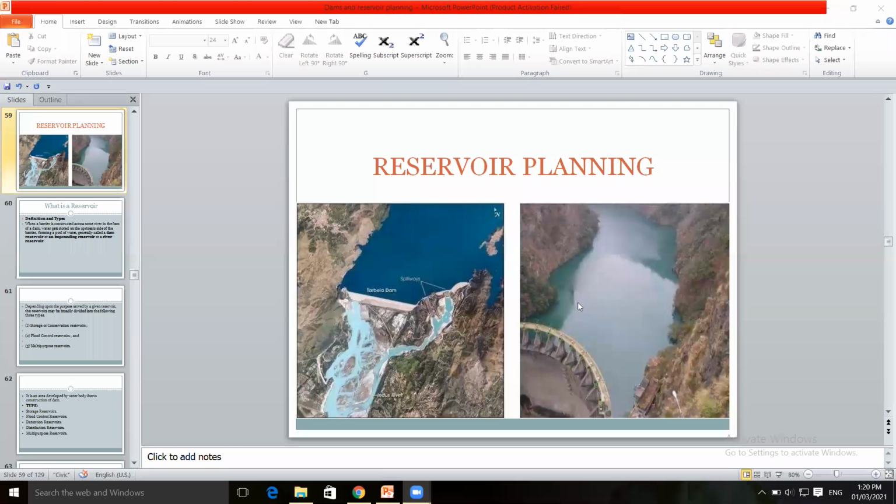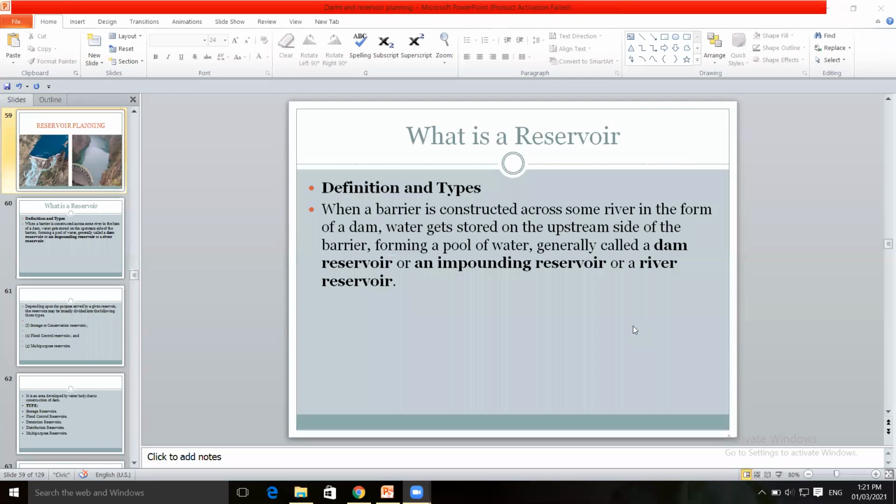The pool of water which is formed is called reservoir, dam reservoir, impounding reservoir, or river reservoir. These are the names given to this reservoir.